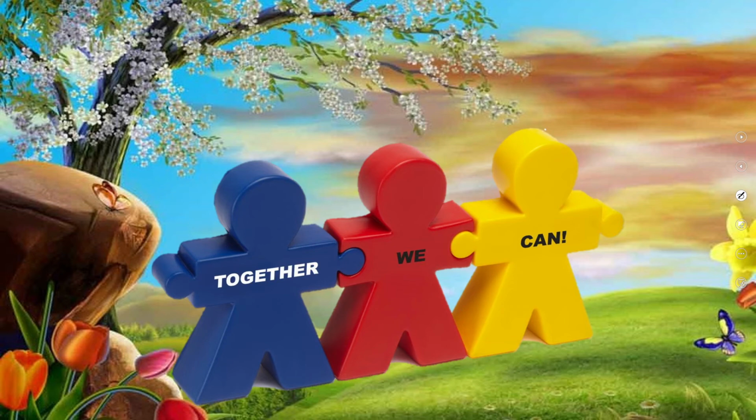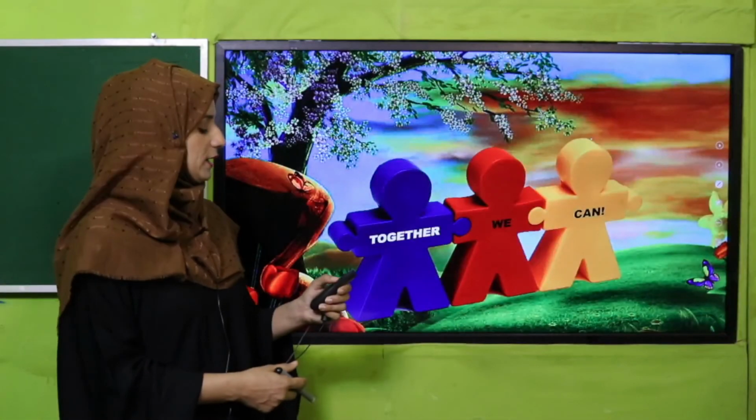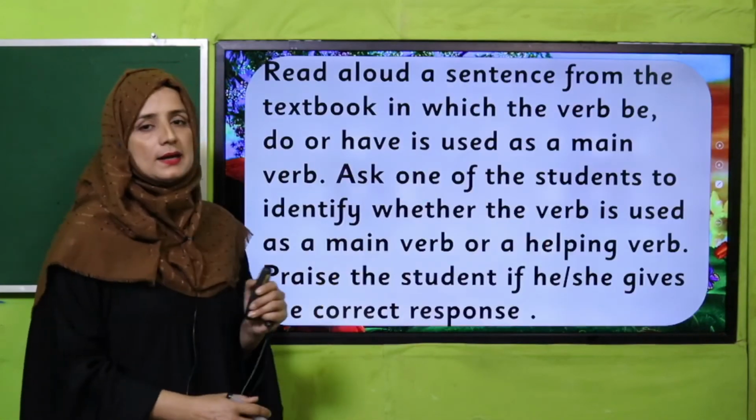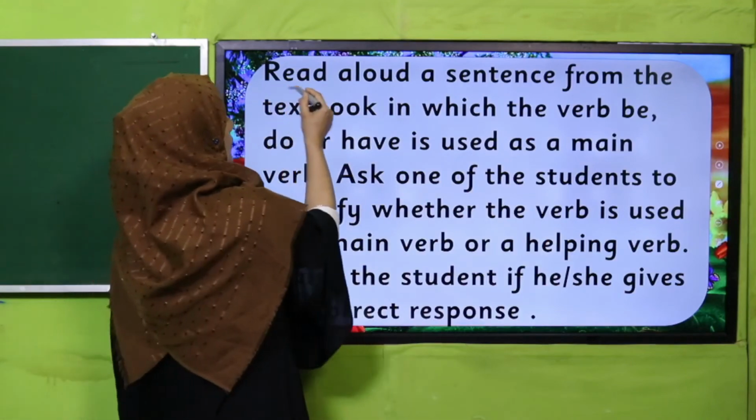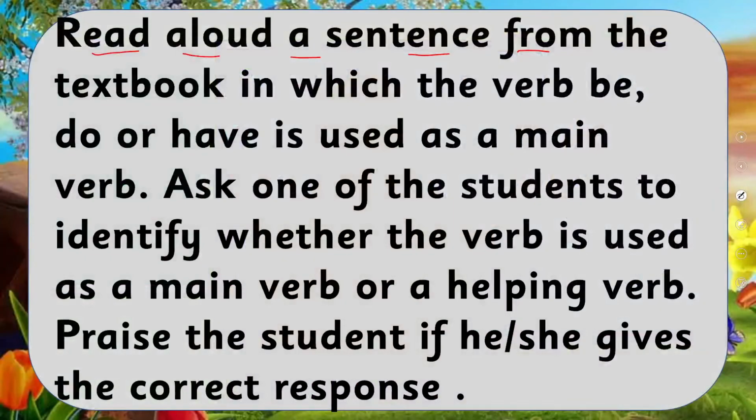So yes, my dear fellow teachers and my dear students, let's perform an activity. Read aloud a sentence from the textbook in which the verb be, do or have is used as a main verb. Ask one of the students to identify whether the verb is used as a main verb or a helping verb.